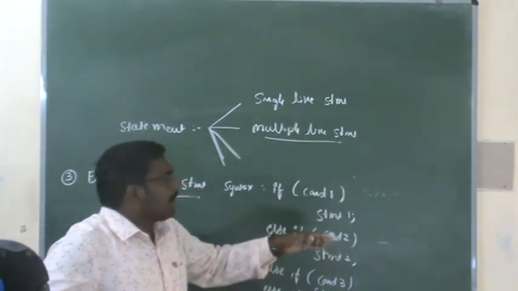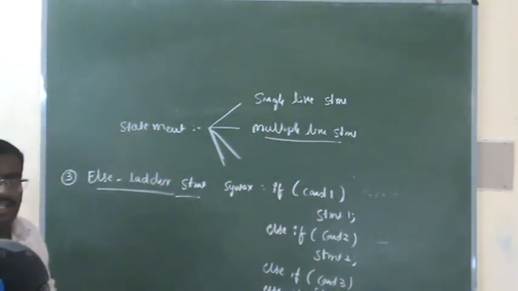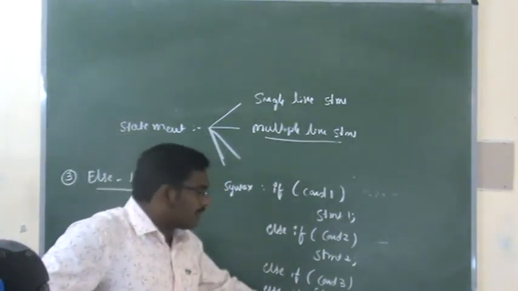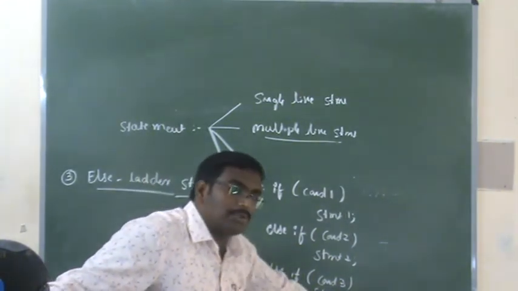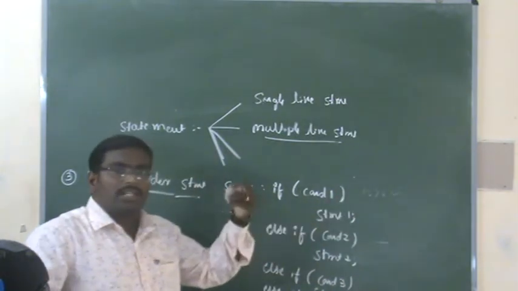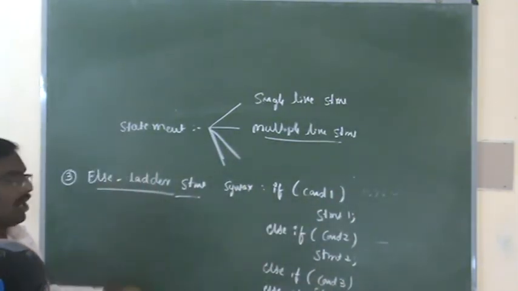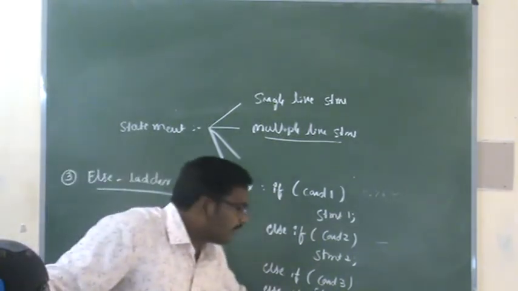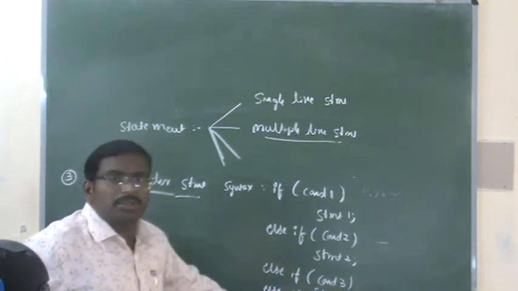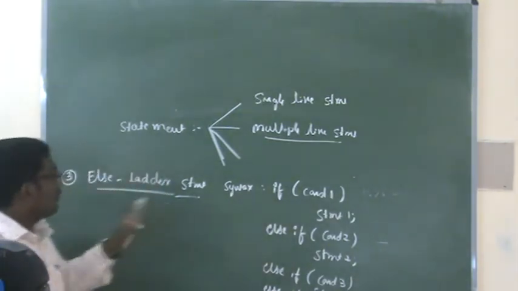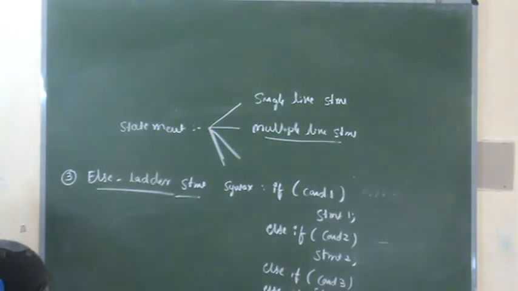So like this, we keep on checking the conditions up to the nth condition. If the mth condition is true, statement m will be executed. If all m conditions fail, for that case statement n will be executed. For statement n, no need to check any condition. So this is the syntax explanation about the else if ladder. Now we take a simple example.